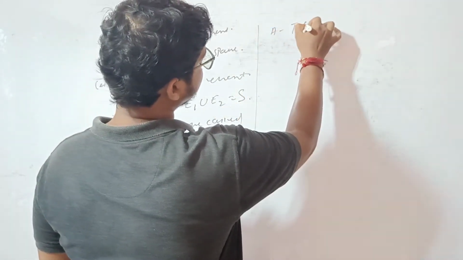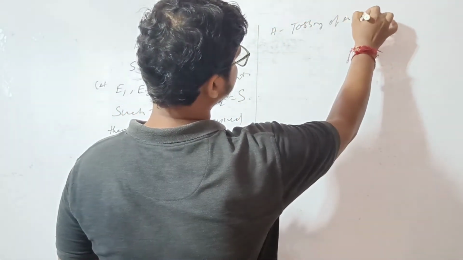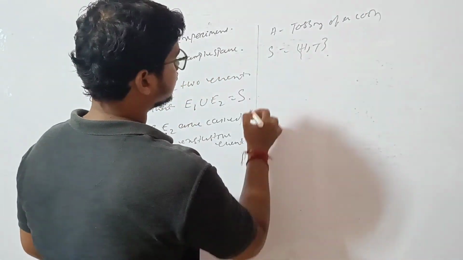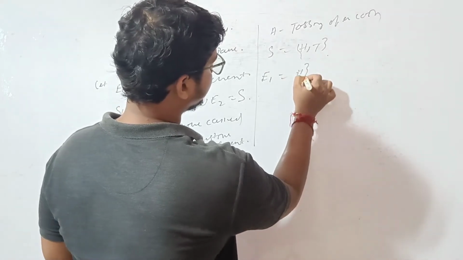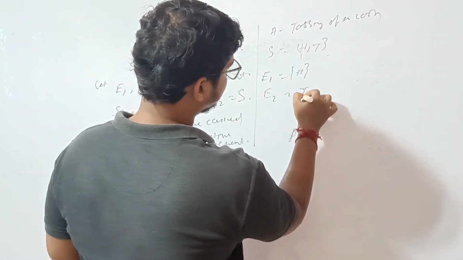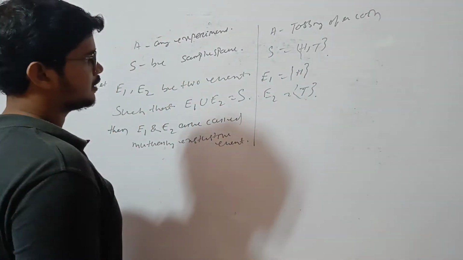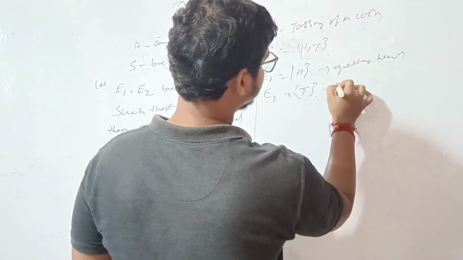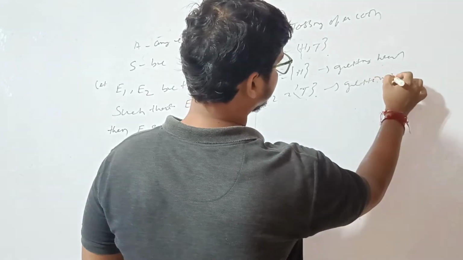Let A be tossing of a coin. Then the sample space is head and tail. E1 equals head, E2 equals tail. This is getting head, this is getting tail.